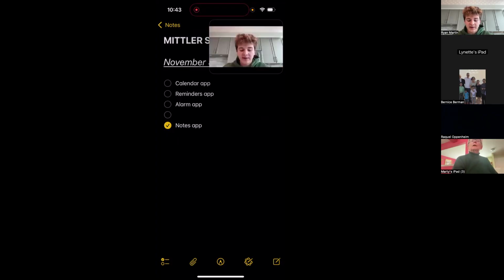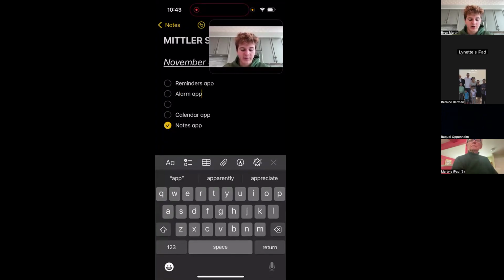So you can select things as it goes on. So I can select these. Let's say I've already completed the Notes app. So I select the Notes app, it goes automatically to the bottom. Let's say I have done the alarm app. I select the alarm app. Well, you have to select the box beside it. You select the box and it goes to the bottom. This is very easy to help keep track of the things you have done.